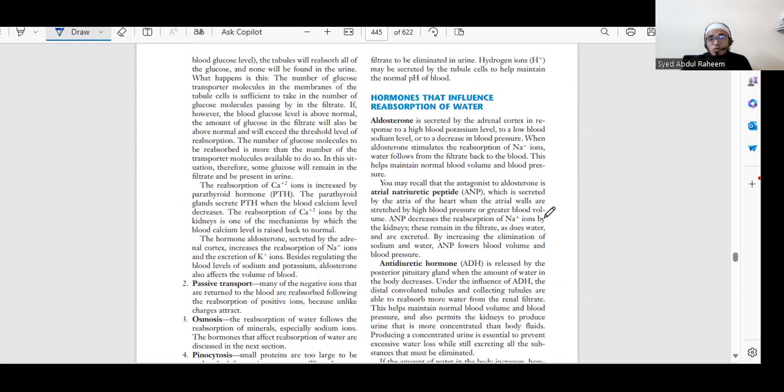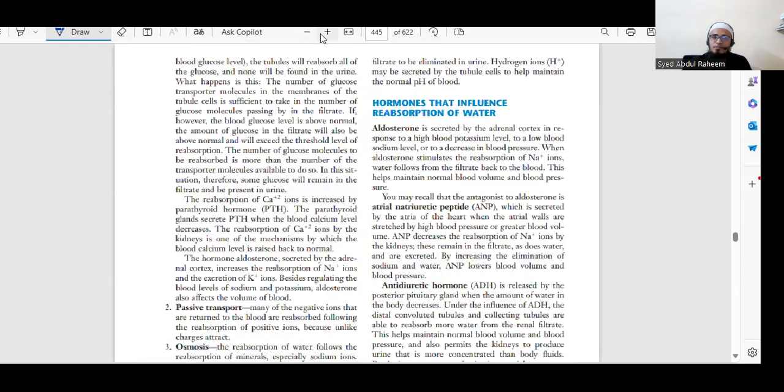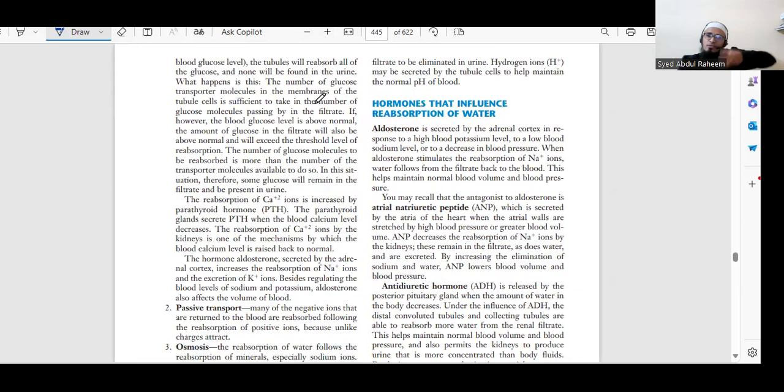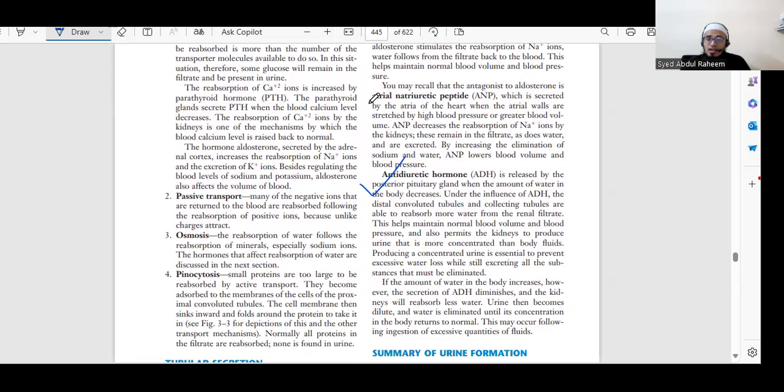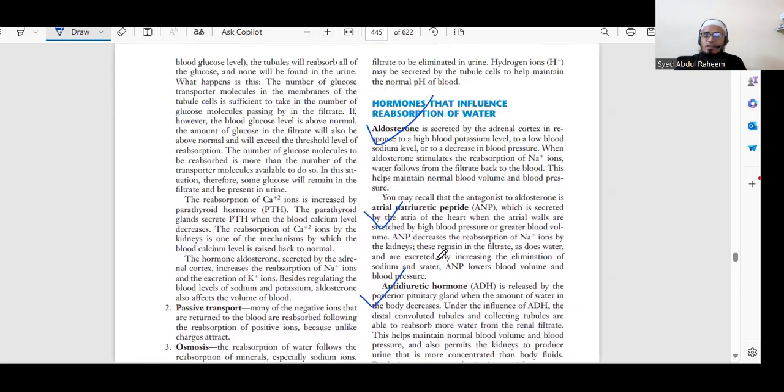So what are the hormones that do this process? Here we'll explain that. We have aldosterone, antidiuretic hormone, which I call the urine hormone, and atrial natriuretic peptide hormone. These are the hormones that regulate urine formation, everything.